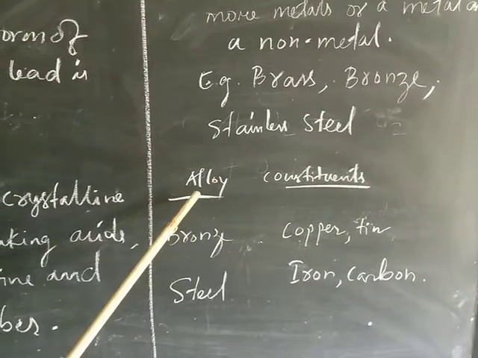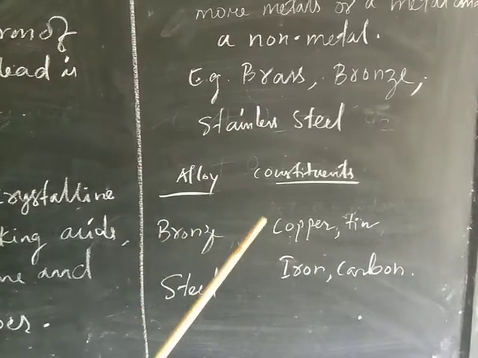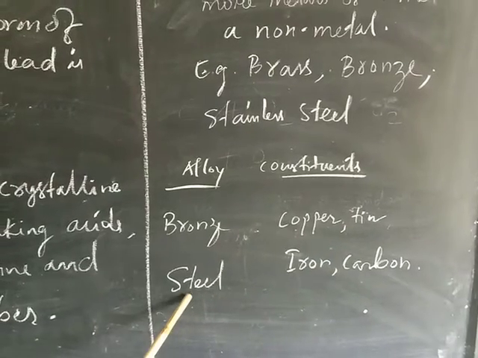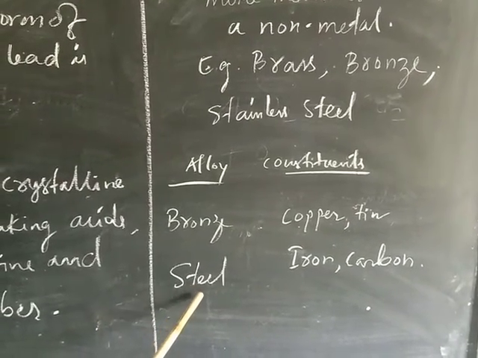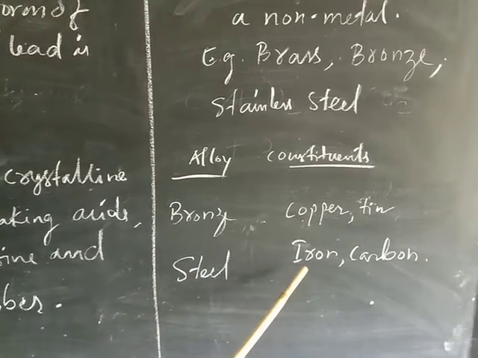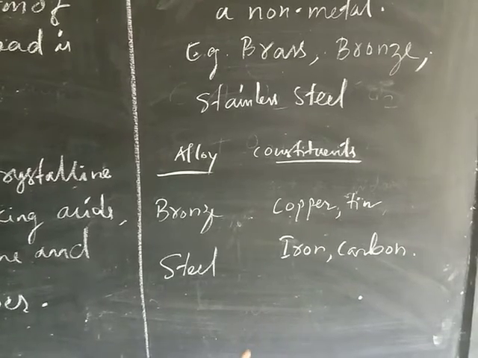Now, alloy and its constituents. Which metals are present in bronze? Copper and tin. Steel, for example, blade, we use blade for shaving. Blade is made from steel. It is a mixture of iron and carbon.